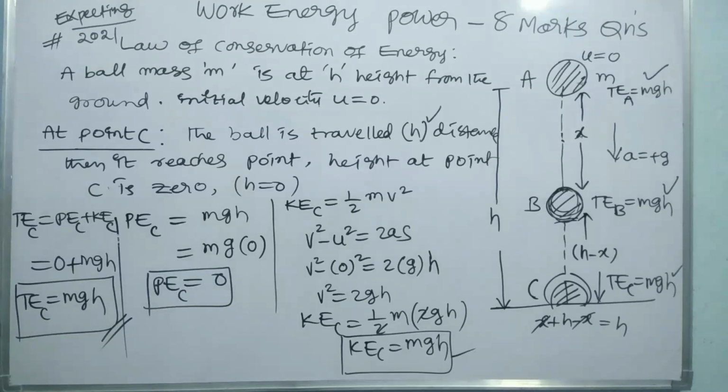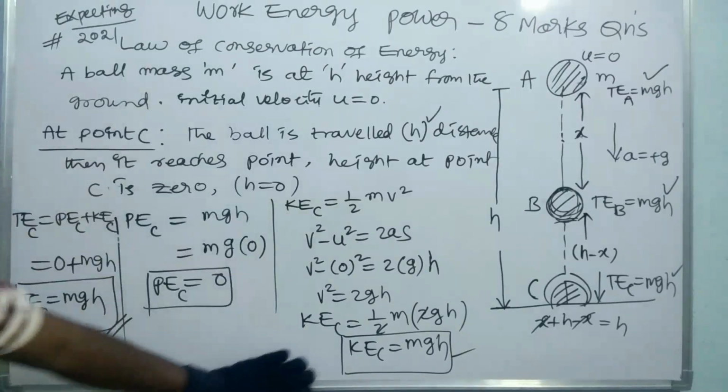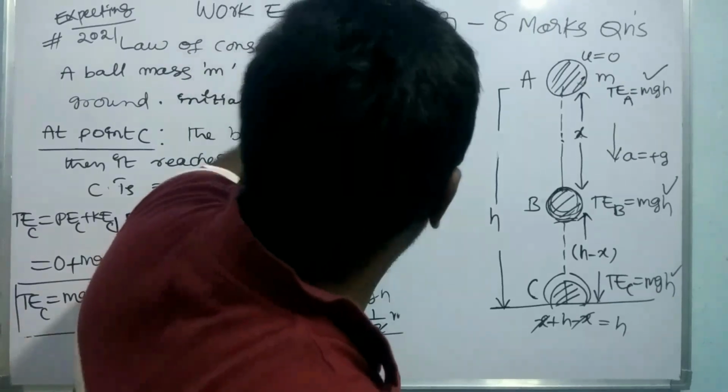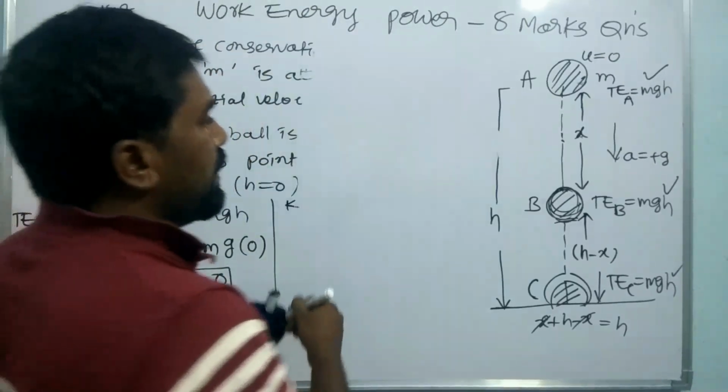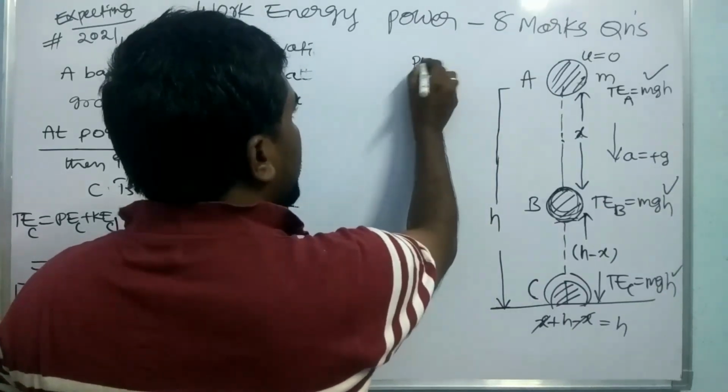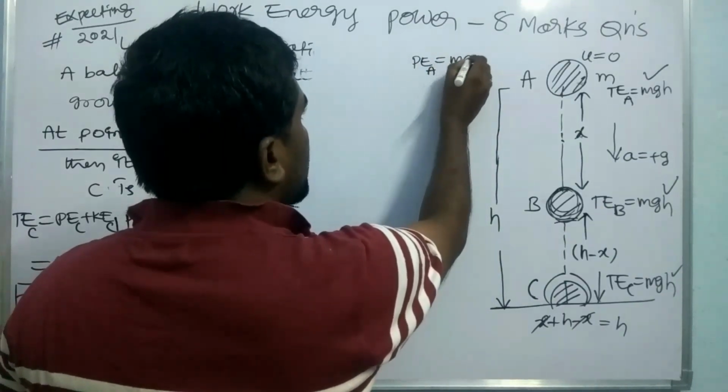Did you observe here how it changes from one form to another form? Let us see, so please note it all. At first, at point A, we saw that the potential energy Pe at A is equal to mgh.